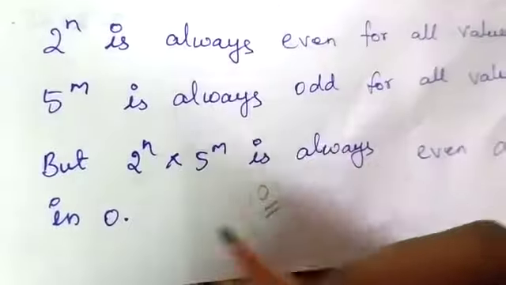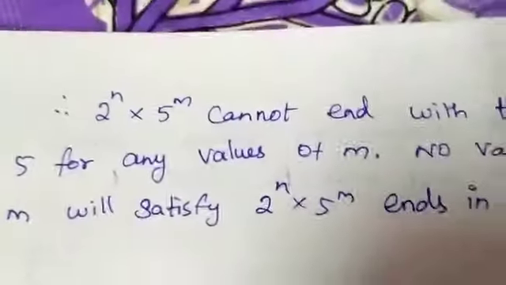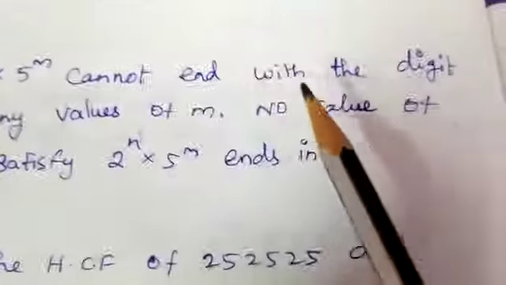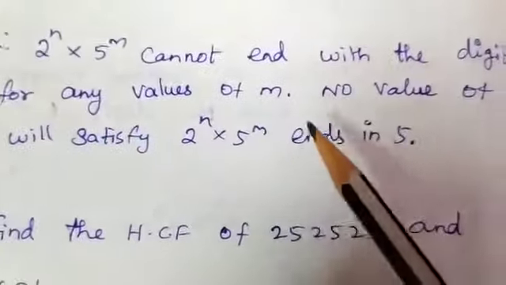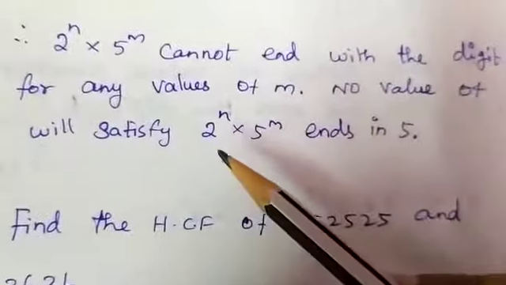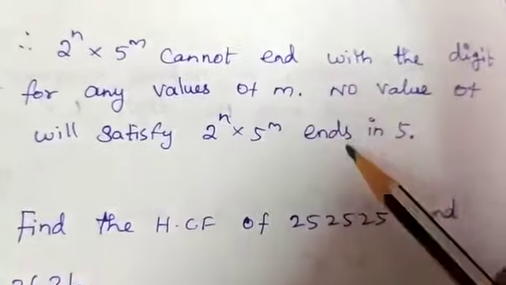Therefore 2 power n into 5 power m cannot end with the digit 5 for any value of m. No value of m will satisfy that 2 power n into 5 power m ends in 5.